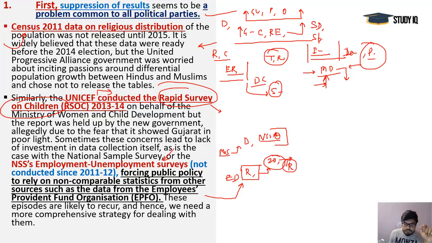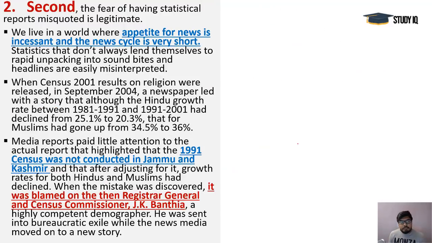So if you are releasing the employment scenario of this country based on this registration, then it's a clear joke, because why are these organizations there, why is this Ministry of Statistics there if you don't release their data? What is the problem with that? But it's a clear case of crisis. The second biggest problem is this nexus between the media and the political parties, and that has become the most dangerous nexus of all time.